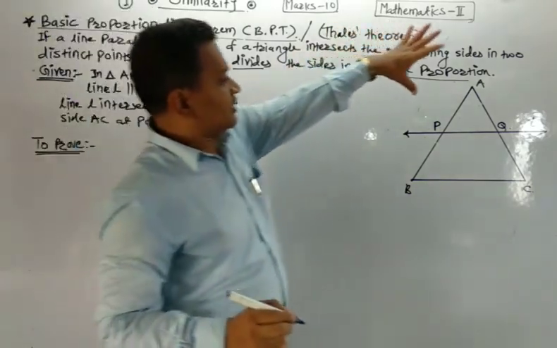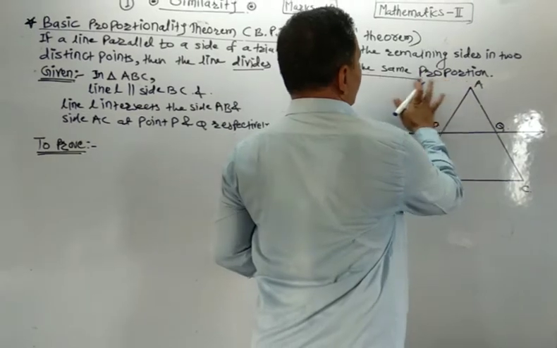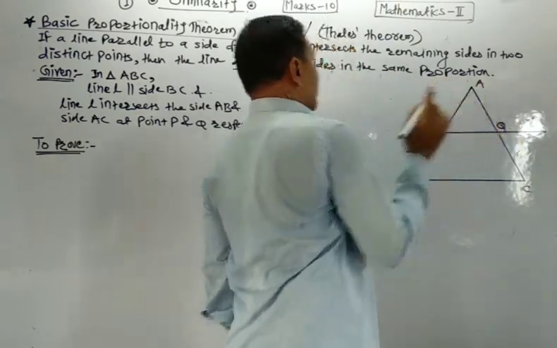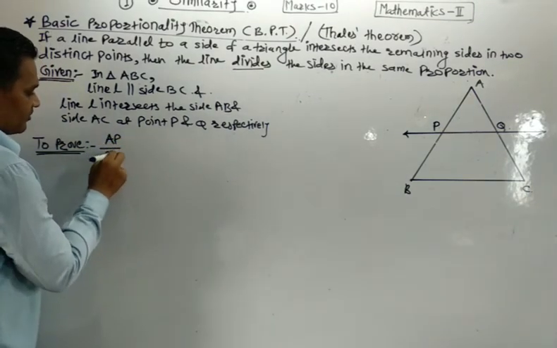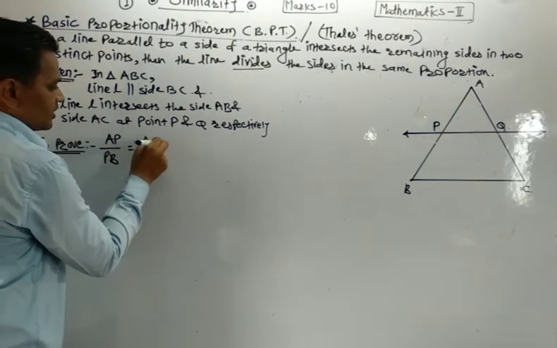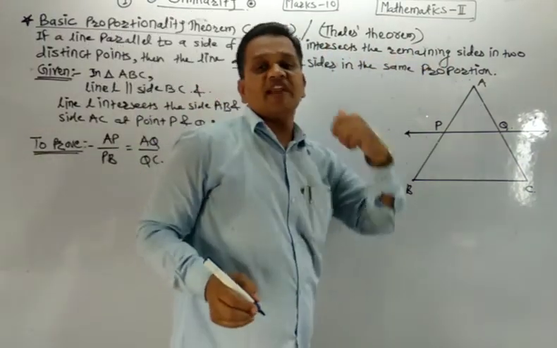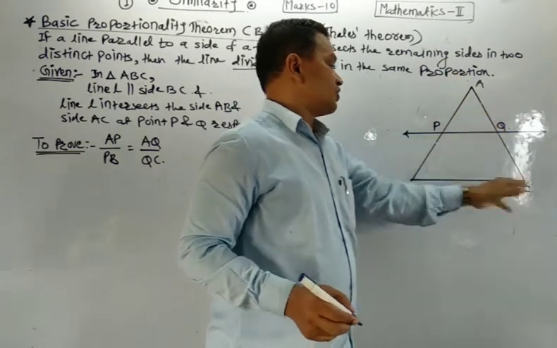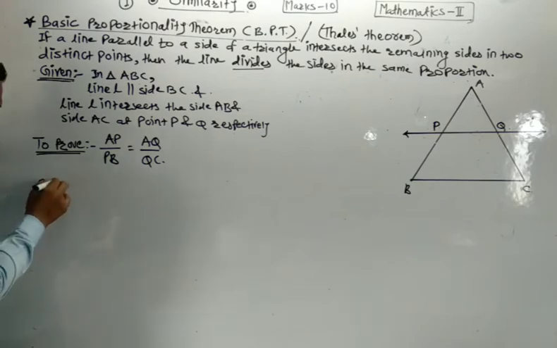Means AP divided by PB equals AQ divided by QC. Now let us do the construction.